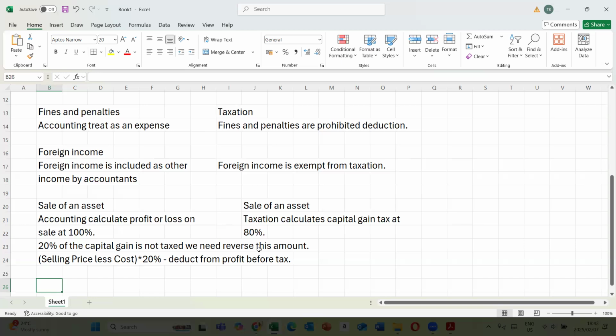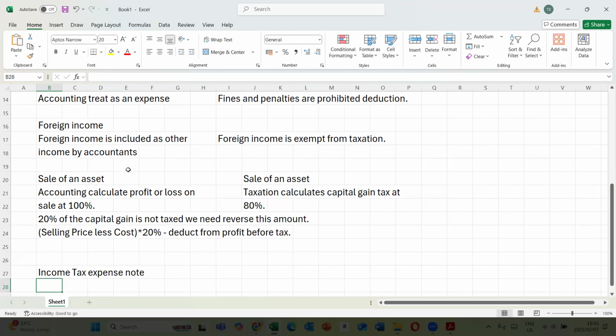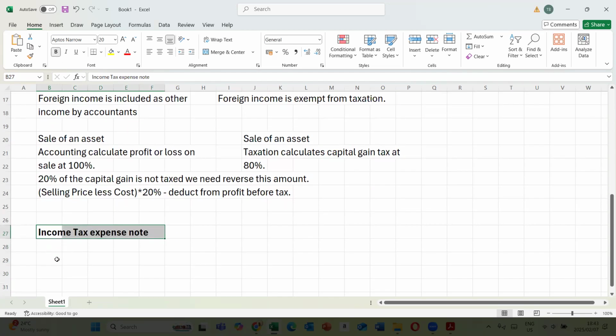Now let's look at the framework. What makes up the notes to the normal income tax? So we need to look at the framework there. Let's say the income tax expense note. The examiners can ask us to prepare the normal income tax expense note.